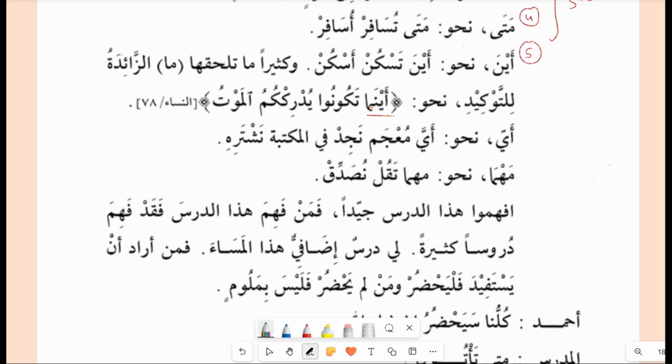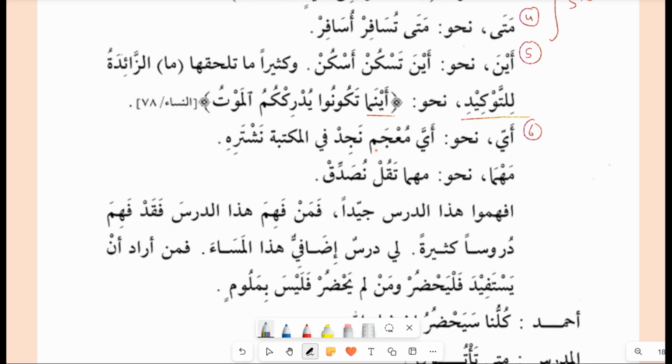Example here, aynama. So it is being said this ma is za'ida and it comes for stress, to put some stress in the sentence. Lil-tawkid. Aynama takunu yudrikkumu al-mawt.